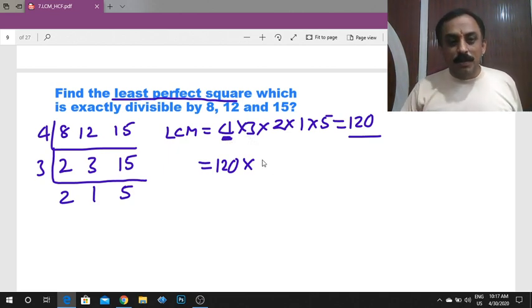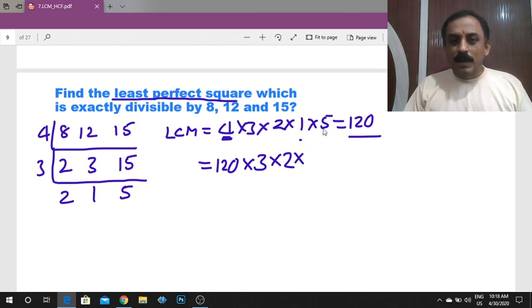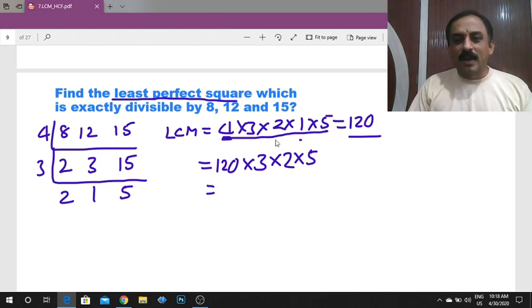If you multiply by an extra 3, it will become a perfect square, 3 squared. 2 is not a square, so if you multiply by 2, 2 into 2 will become a square. 1 is a square. Now 5, if you multiply by 5, it will be a square. So what is the LCM? 4 into 3 into 2 into 1 into 5 is 120.